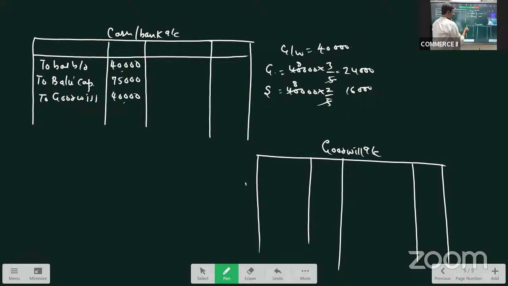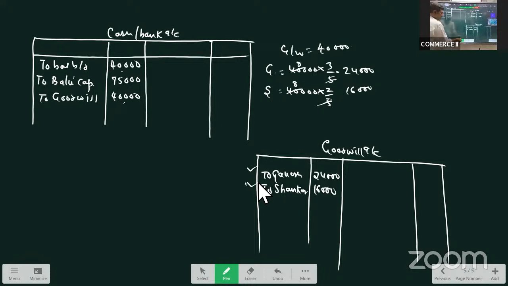So you see here, to Ganesh, 24,000, to Shankar, 16,000. Right? Now, this much goodwill is credited to them.